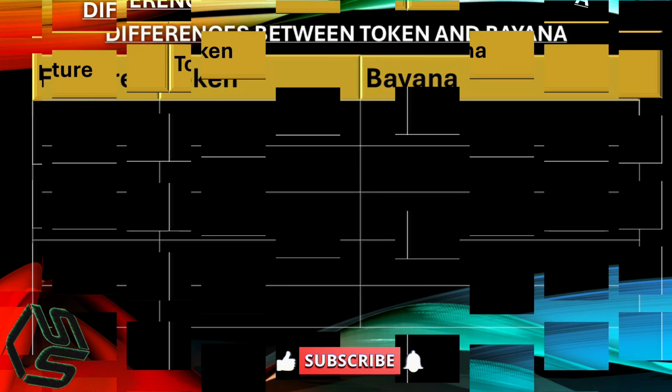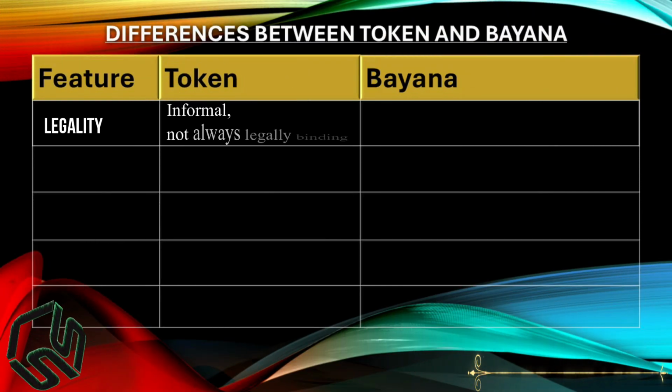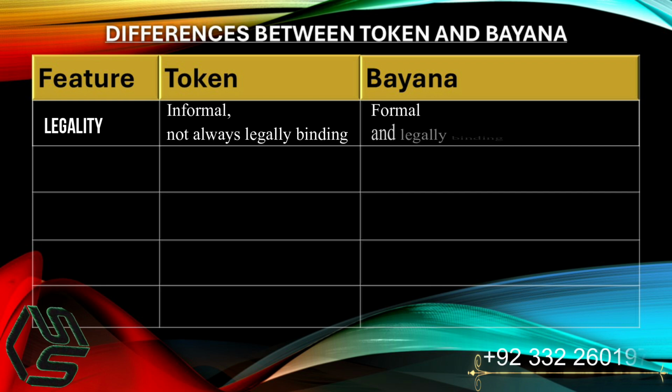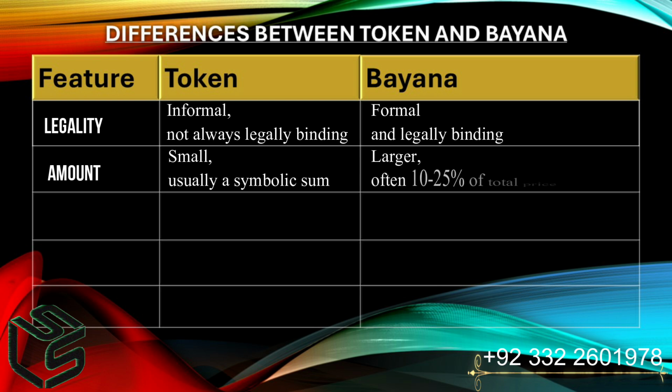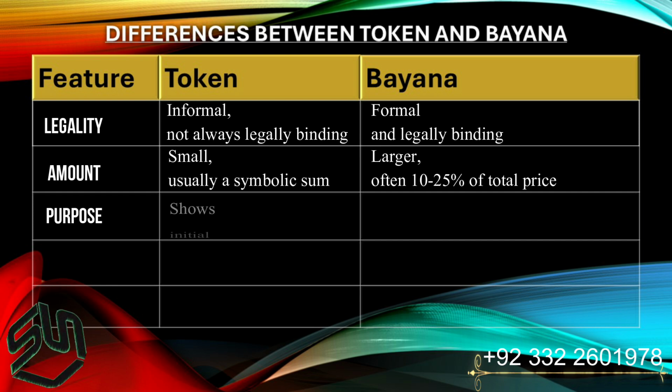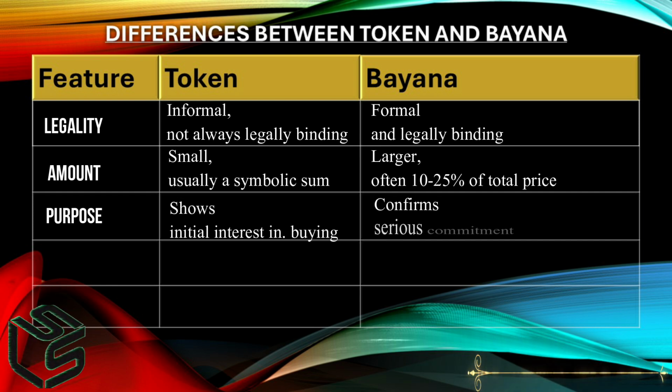Difference between token and bayana. Legality. Token: informal, not always legally binding. Bayana: formal and legally binding. Amount. Token: small, usually a symbolic sum. Bayana: larger, often 10 to 25% of total price. Purpose. Token: shows initial interest in buying. Bayana: confirms serious commitment.